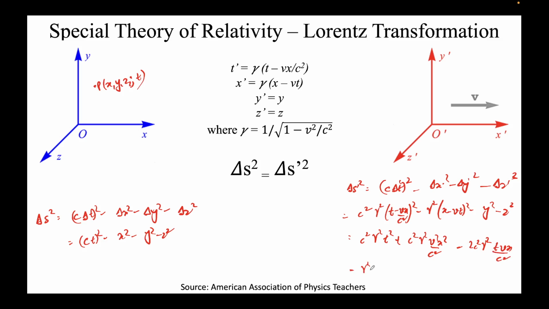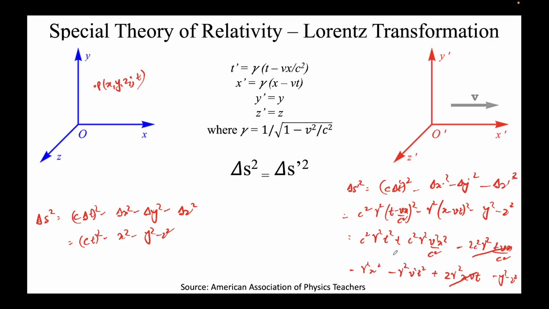Second term, you will get gamma squared x squared minus gamma squared v squared t squared plus 2 gamma squared x v t, minus y squared minus z squared. So this term, 2 gamma squared x v t, gets cancelled with this.